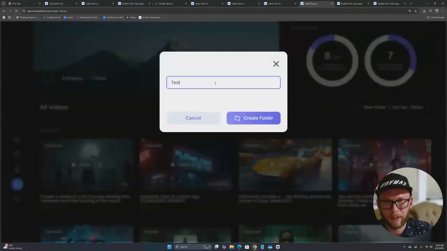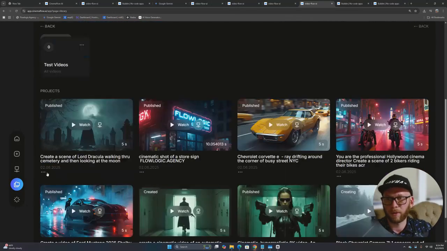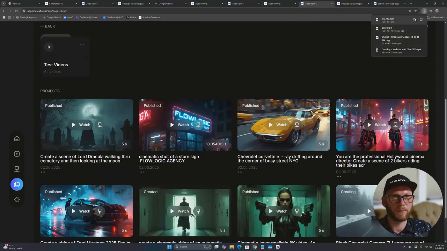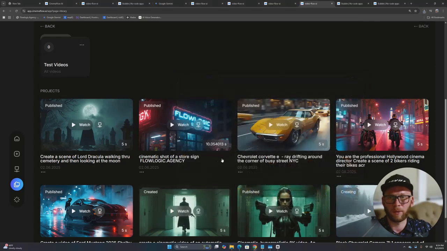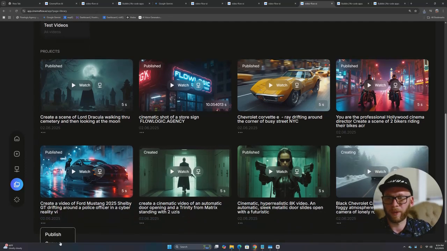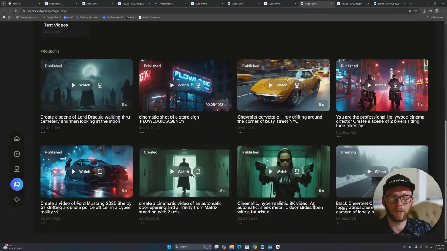You create a name, tap create folder, and now you can actually take all those videos, I think, and put them into the folder. I can click right here, I can download it, delete it, copy prompt or publish. So I can download it, that's where it goes, right, into your MP4 files. And you can download them all if you want to, right? Download, download, download, all of them. So you don't have any kind of limitations on that stuff. You create it and you download it.